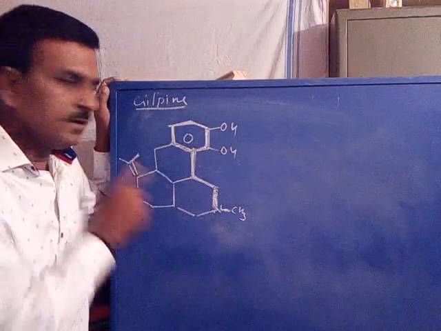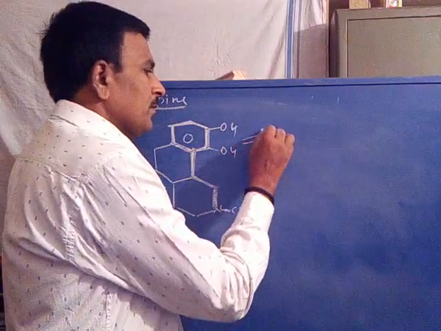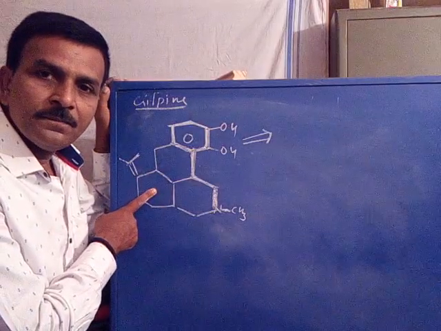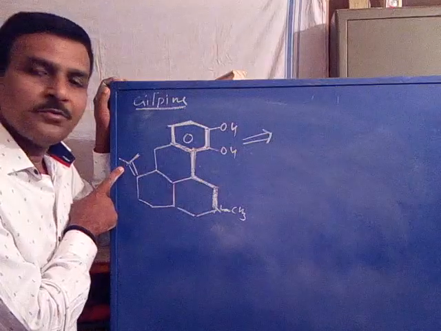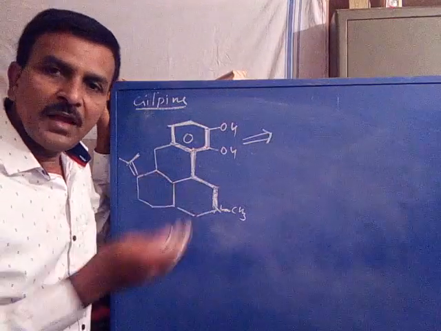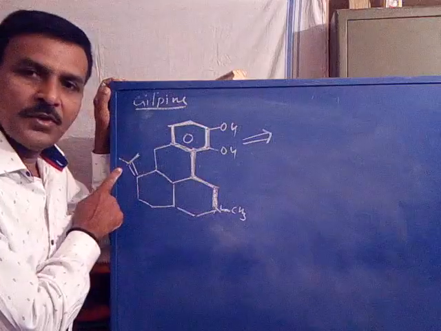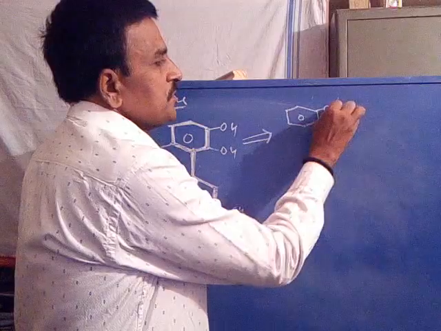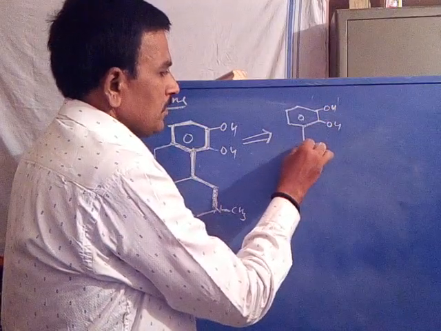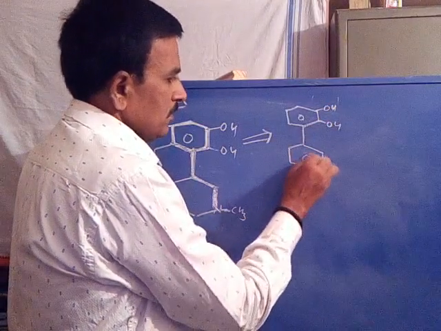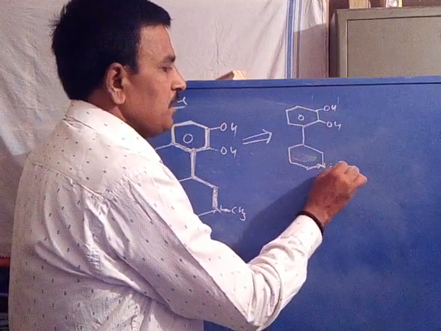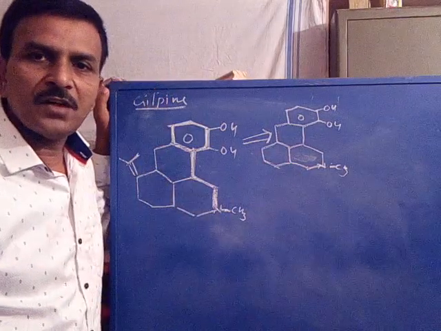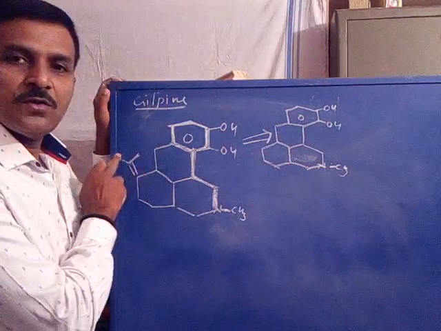This is a substituent. Now, 1, 2, 3 rings are not essential, are additional parts, and a substituent is also an additional part. So we are going to simplify. Removal of this substituent, we get OH, NCH3. This is structure 2 without the C double bond C 2 methyl group.